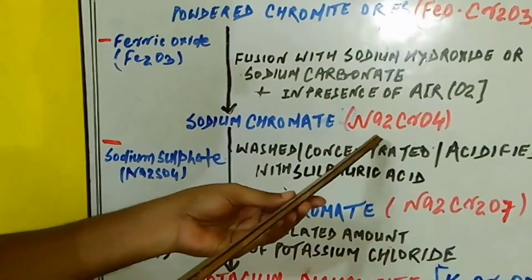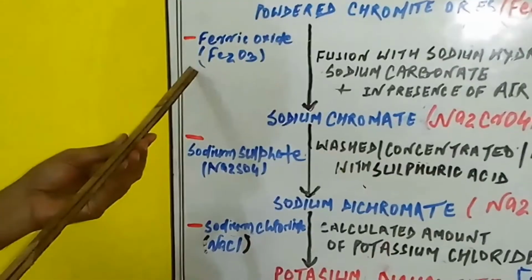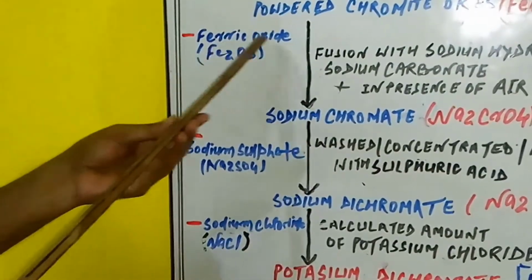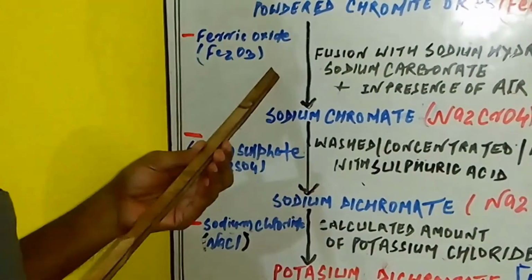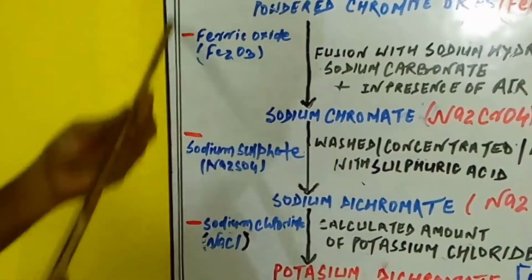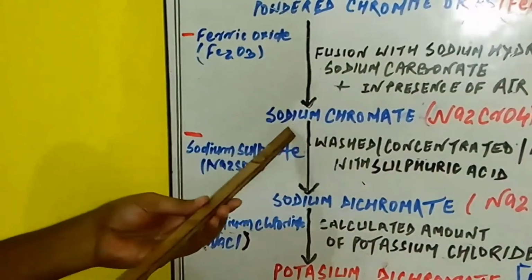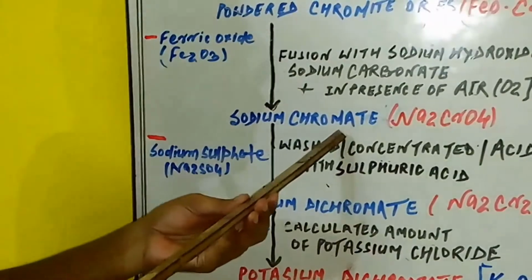Their formula is Na2CrO4. But one thing must be written here: the ferric oxide is obtained as a byproduct, and water is also obtained in this case. They must be separated out with the help of fractional crystallization etc. And we have only the sodium chromate, which is now prepared for the further treatment.